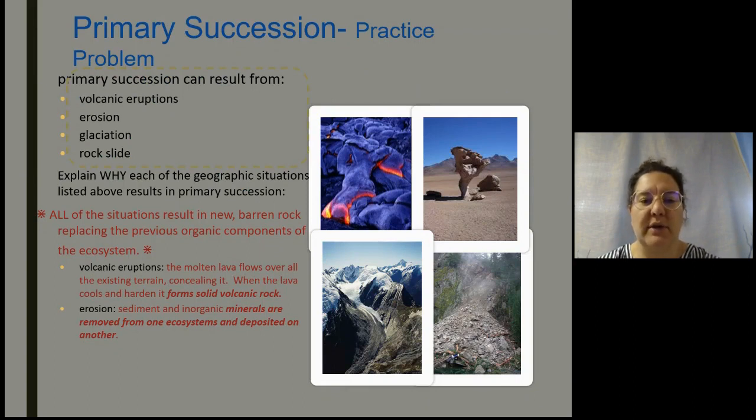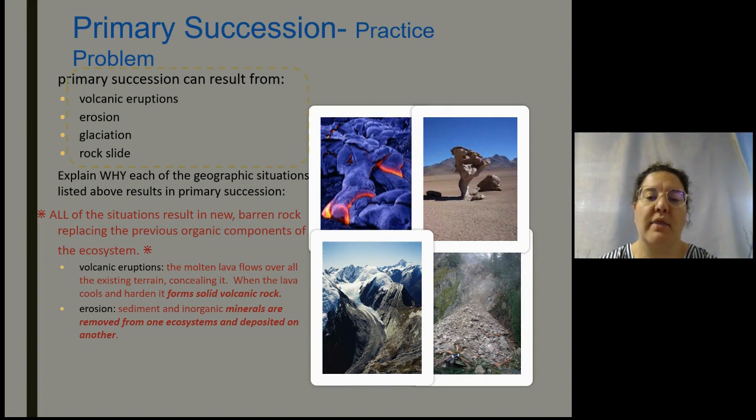So when we look at the pictures on the right, we want to explain why each of the geographic situations results from primary succession. So the volcanic eruption flows all over the existing terrain, concealing it, and then it forms hard, solid volcanic rock. Now, volcanic rock can also form new land. So if it comes up under the ocean, a new island can be formed where there maybe wasn't any existing terrain. Now, erosion is when sediment and inorganic materials are removed from one ecosystem and deposited in another.